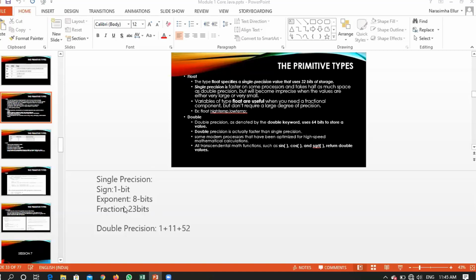Hope I made some sense. The fraction in single precision gives you 23 bits. In double precision, it will give you 52 bits. That means you can use 52 bits for representing a fraction value.